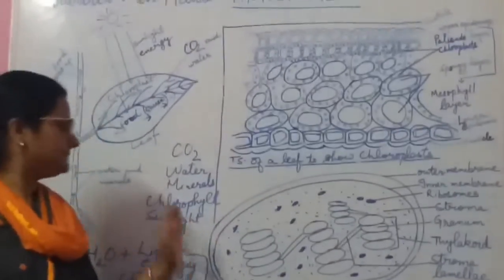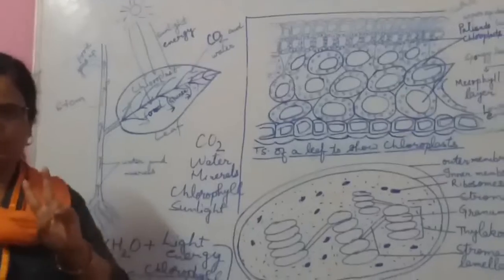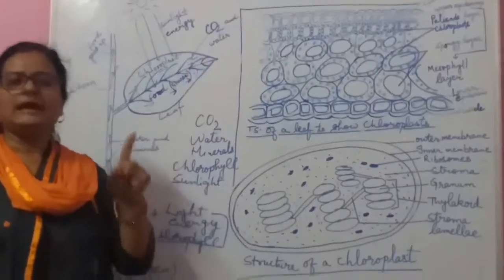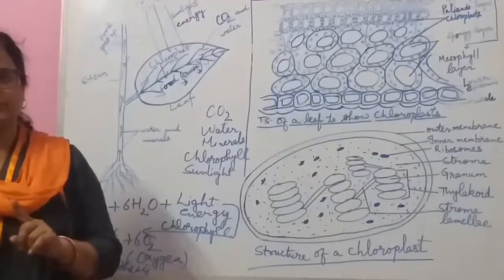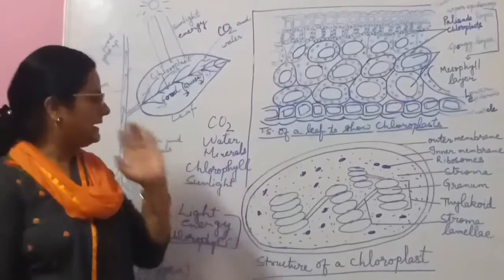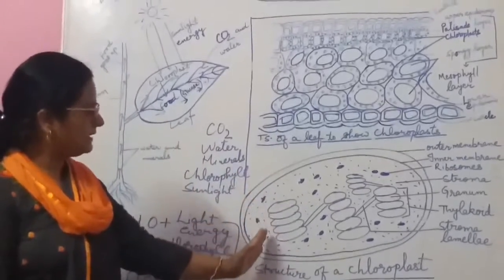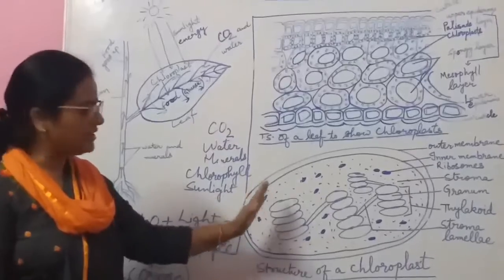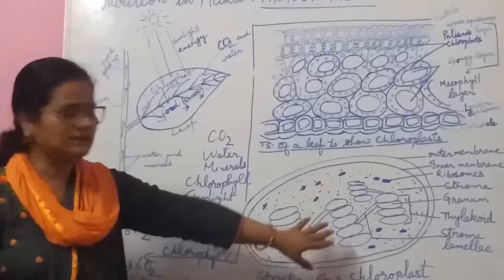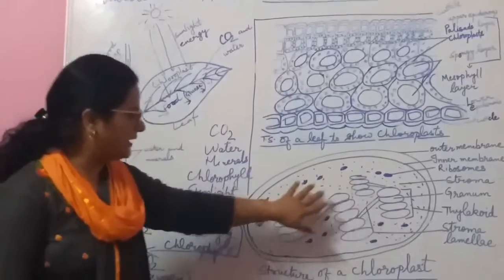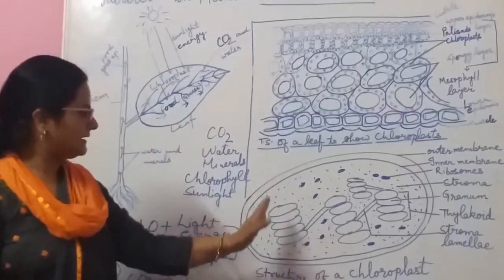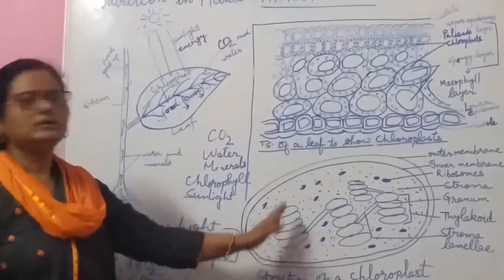In the chloroplast, there are two types of reactions for photosynthesis. One is the light-dependent reaction, and the other is the light-independent reaction. That is called the light reaction and the dark reaction. The light reaction takes place in the thylakoids, and the dark reaction takes place in the stroma. That is the fluid that is filled in between the thylakoids.